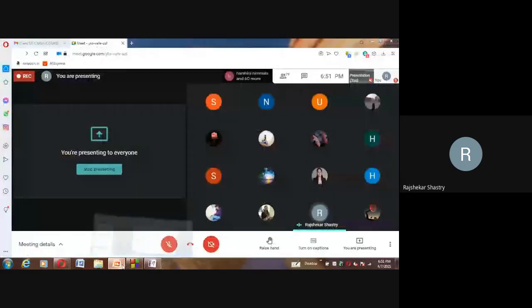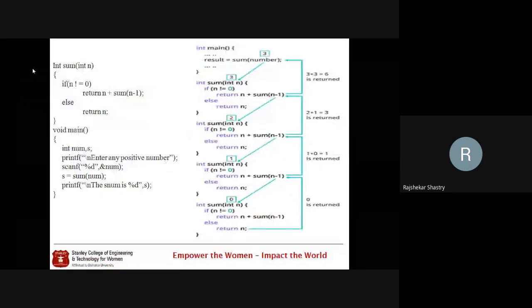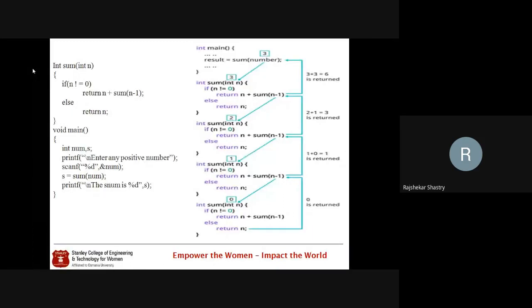And the same thing is explained here also. The code is here at the left side. I'm asking to enter some number, and that number is passed to some function, and sum is called recursively. So when sum is called recursively, let us see the same execution here. Num is taken as 3. Initially number is 3 here. So when it is 3, it will get into the body. n is not equal to 0.